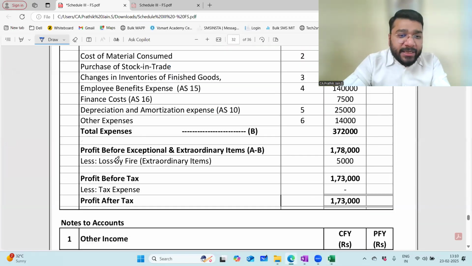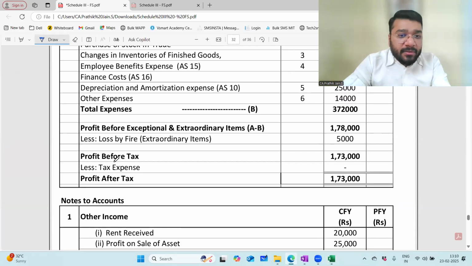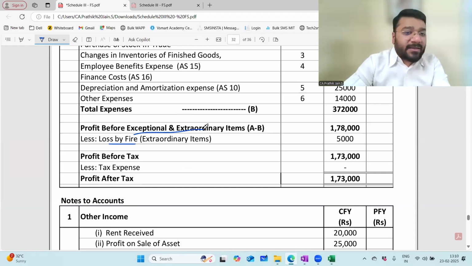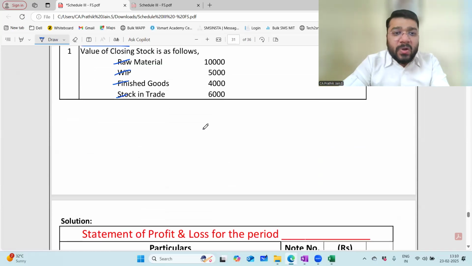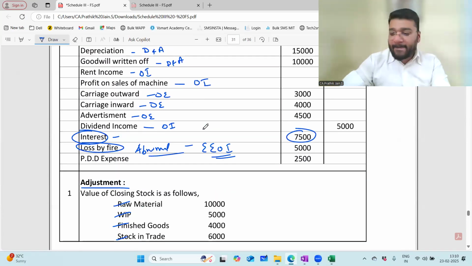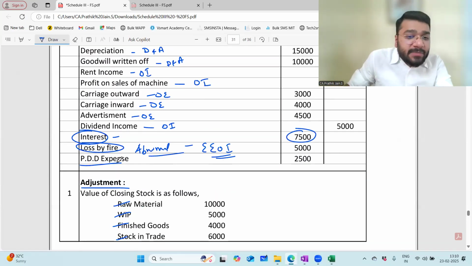So we look at the presentation also here. Total expenses, after that profit before exceptional and extraordinary item, under that less loss by fire. It is coming under the exceptional and extraordinary item category, not under any of the above 7 categories. Am I loud and clear? Online people, am I loud and clear? Yes, sir.